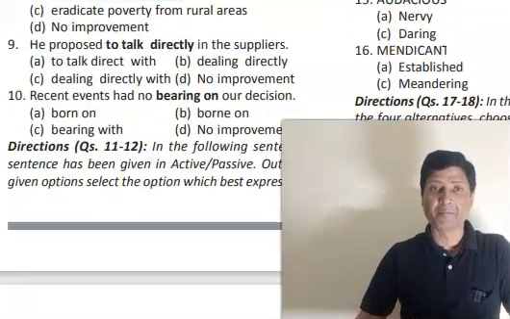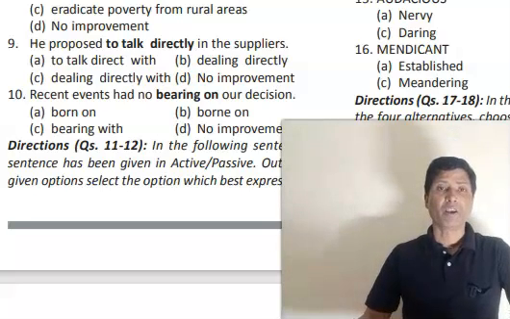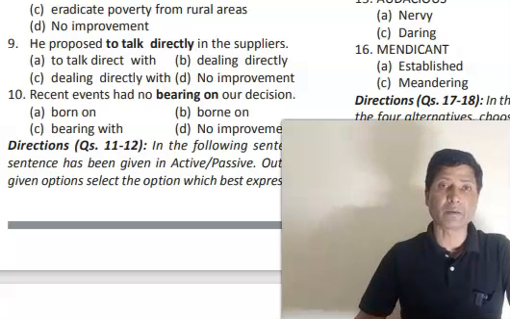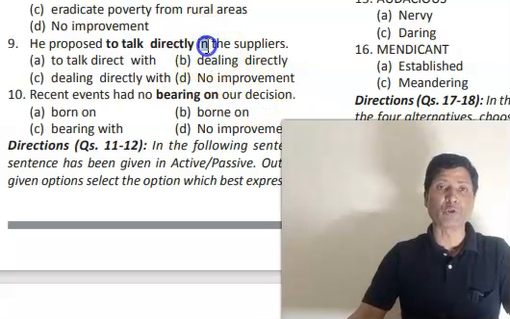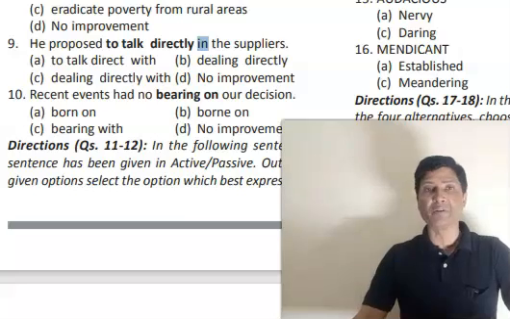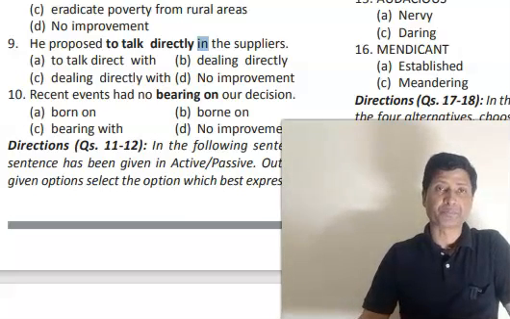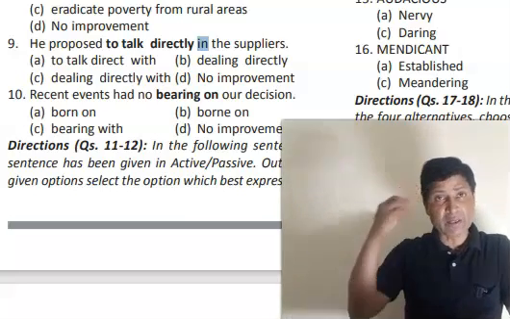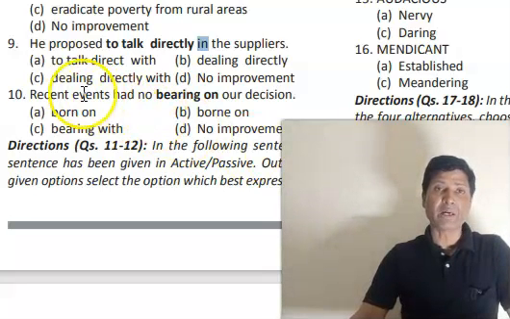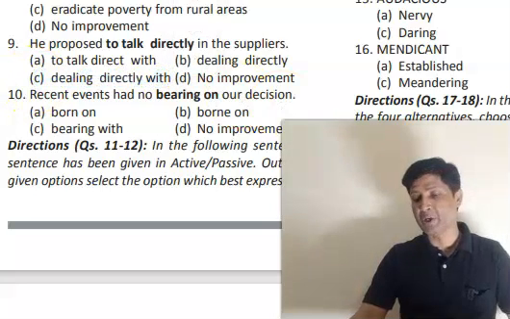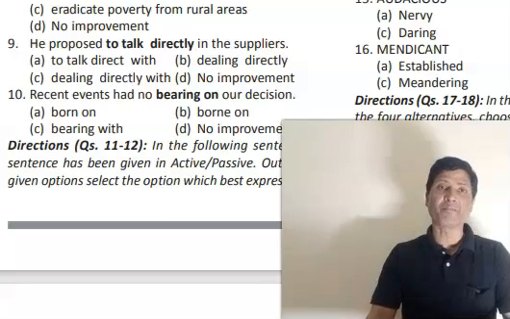Question number 9. Look at question number 9. He proposed to talk directly in the suppliers. This "in" should have also been bold, so you consider it bold. It is missed. Now, what should be the correct answer and why? The correct answer will be option C, dealing directly with. Why should it be the correct answer?